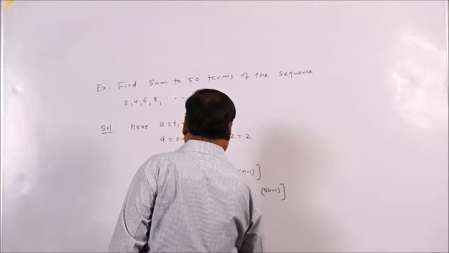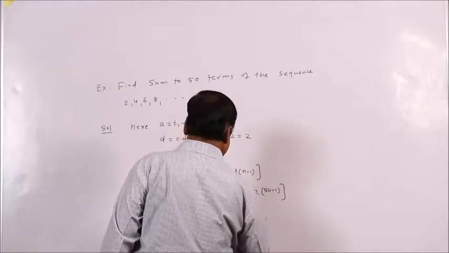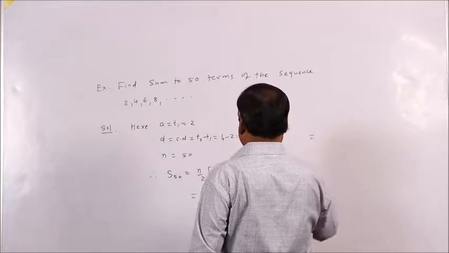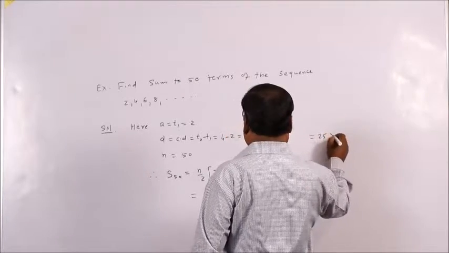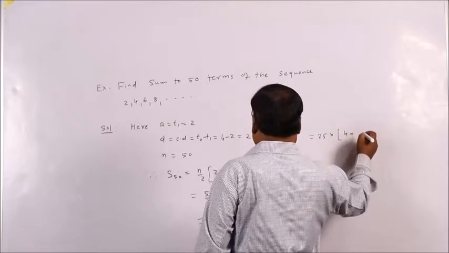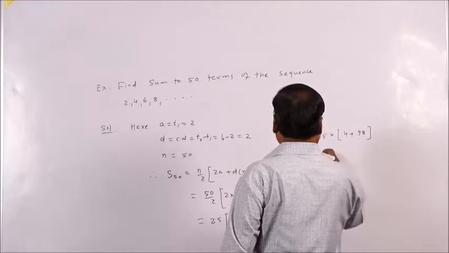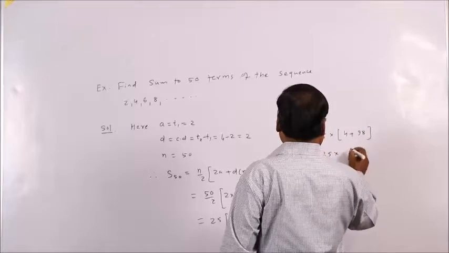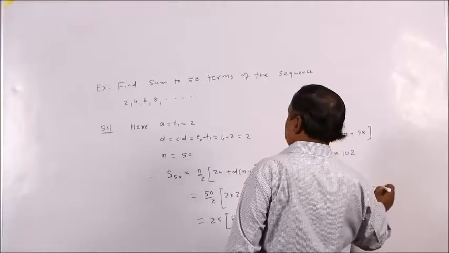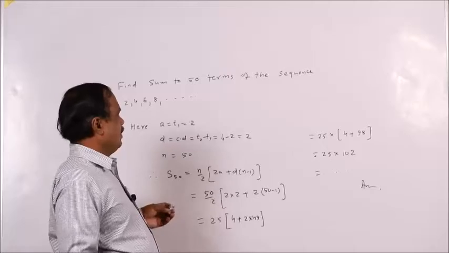So this is 25 into (4 plus 2 into 49), so 25 into (4 plus 98), which is 25 into 102. This is the sum to 50 terms, all right.